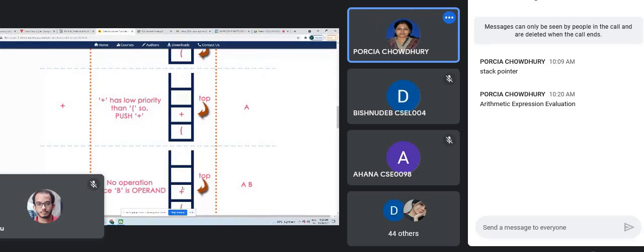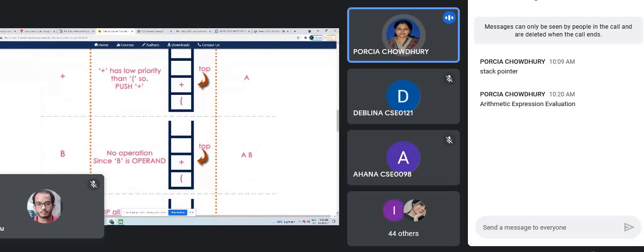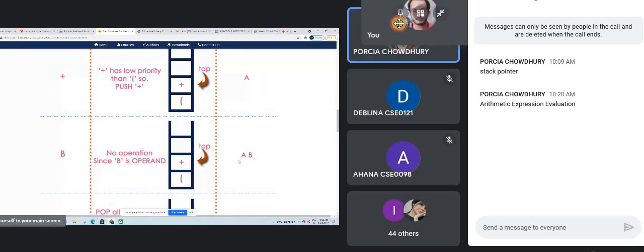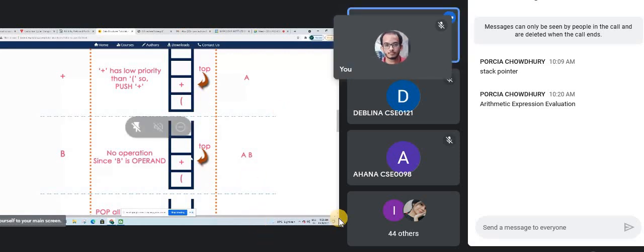Now whenever we have one expression and after that an operand, we will fetch all the things from the stack. So how it works? First we have an operand, which we write in the postfix expression portion. After that, whatever operation we have, we write into the stack.